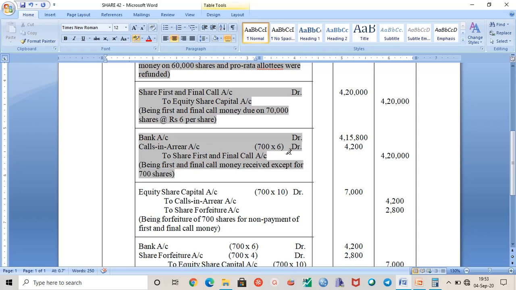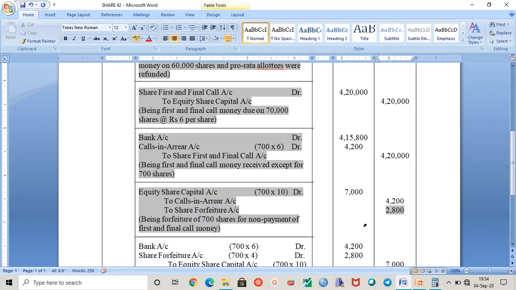So the number of shares that are actually being now forfeited here for non-payment of share first and final call. So this is your entry. Equity share capital will be debited whenever we forfeit the number of shares, and calls in arrear will be on the credit side, and share forfeiture account or forfeited shares account will be on the credit side again. Here the entire nominal value or face value of the share is called up. That's why we are writing 10 here. And the number of shares that is forfeited, 700 into 10 will be 7,000. Calls in arrear is 4,200. Now the difference between them will be 2,800.